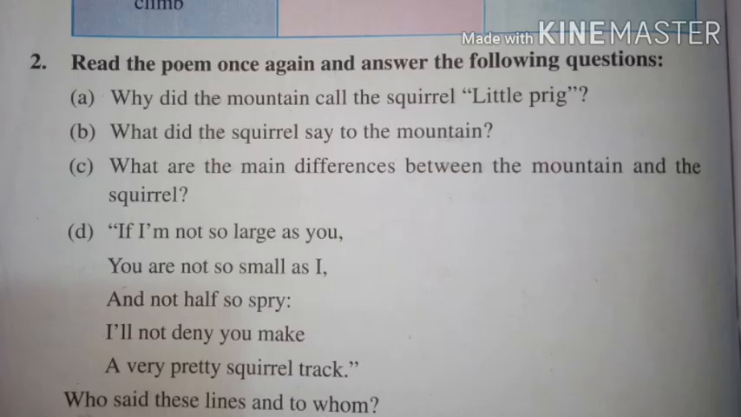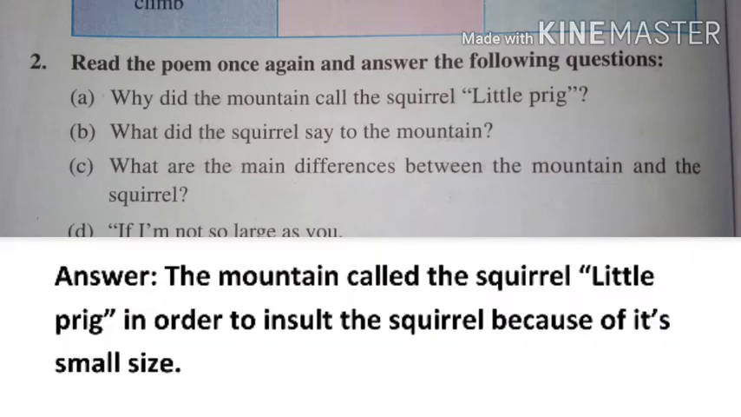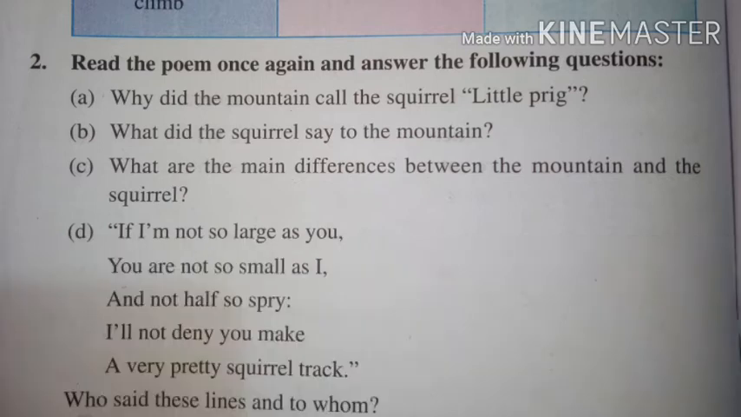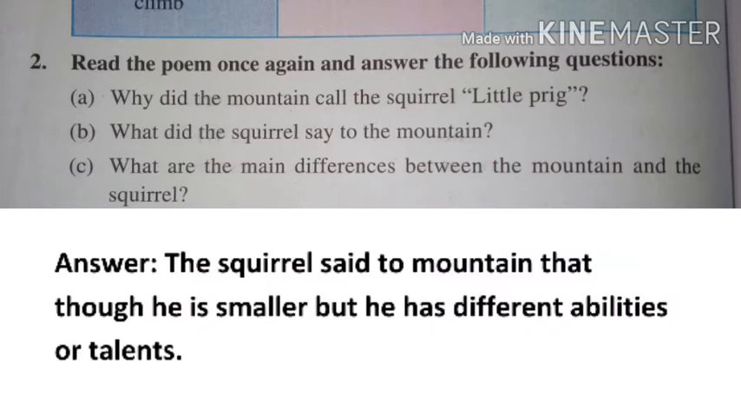Our second activity is to answer the following questions. Question number A is, why did the mountain call the squirrel little prig? We can say the mountain called the squirrel little prig in order to insult the squirrel because of its small size. Our next question, what did the squirrel say to the mountain? The squirrel said to the mountain that though he is smaller, he has different abilities or talents.